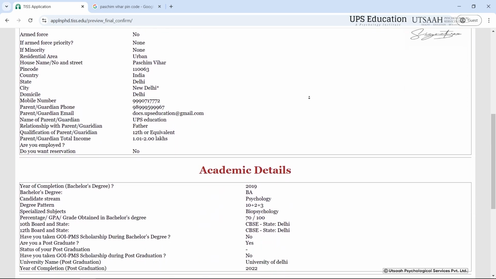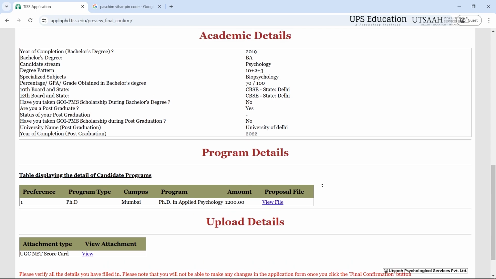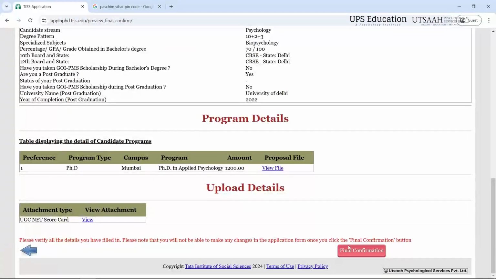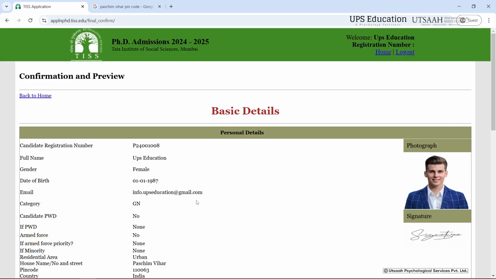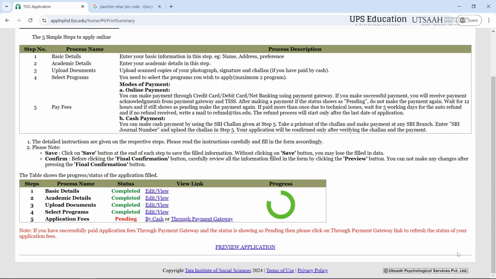After filling the details, you just have to preview your form so that you can see if you have done or you have left anything here. You can just recheck, and then you just have to click on final confirmation. So as you can see that we have filled all of our information. You can check or edit or view from here. And we have filled our basic details, academic details, we have uploaded our documents, and we have selected our programs.